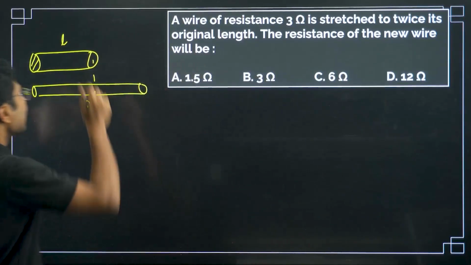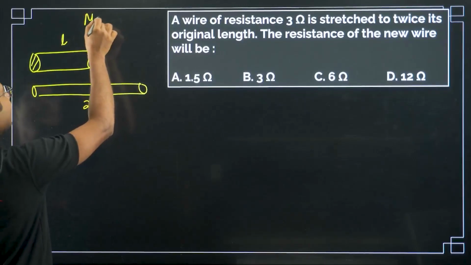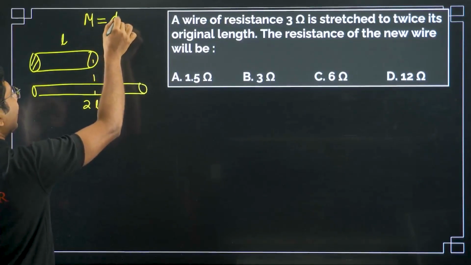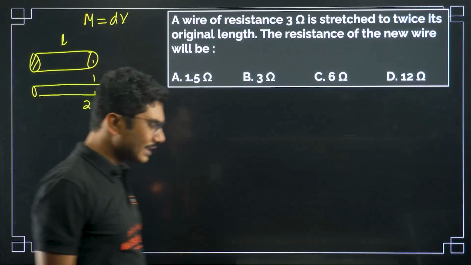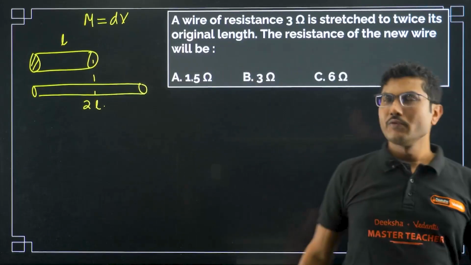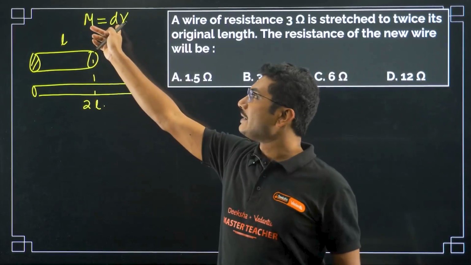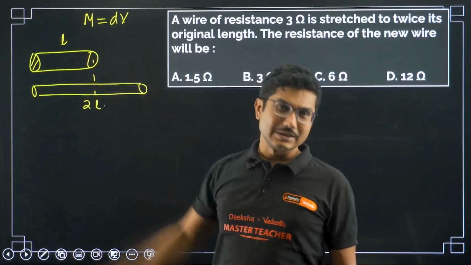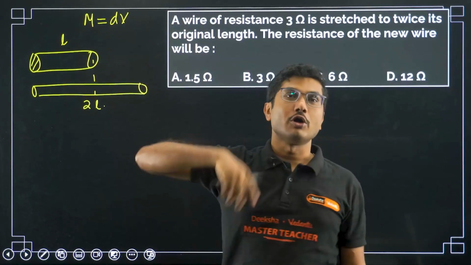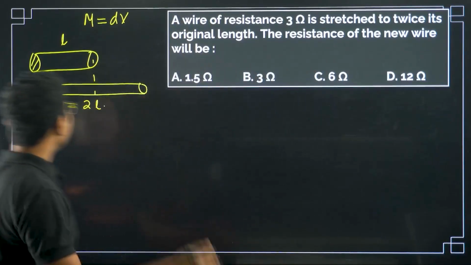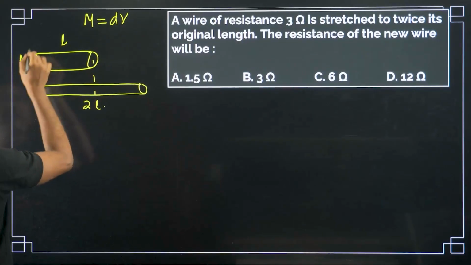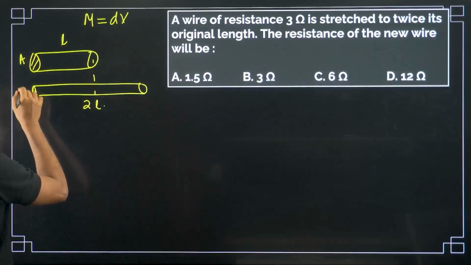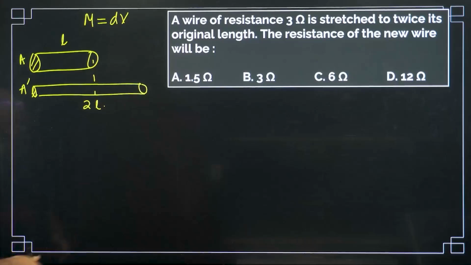Why? Because mass is basically density into volume. Density is constant, mass is constant, so volume should also remain constant. So whatever was the initial area and whatever is the final area, the volume should remain constant.